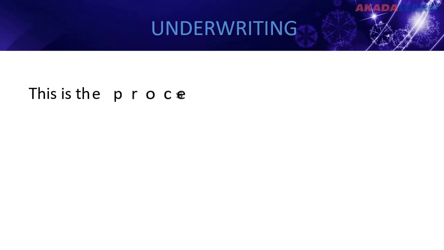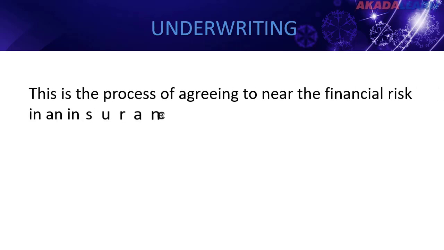And before we end this class, let's look at underwriting. Underwriting is the process of agreeing to bear the financial risks in an insurance contract. The underwriter is called the insurance company. The insurance underwriters assess the risk that is being insured. For instance, fire damage to a house, the possibility of a car being stolen, etc. And these underwriters receive premium from the property owners.